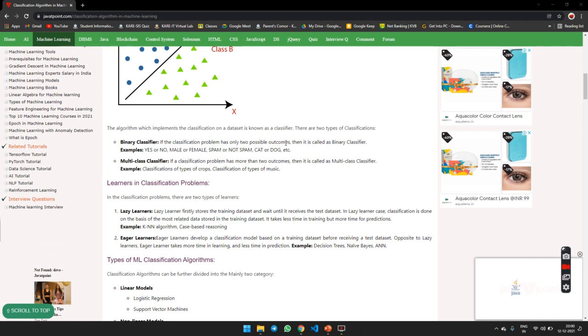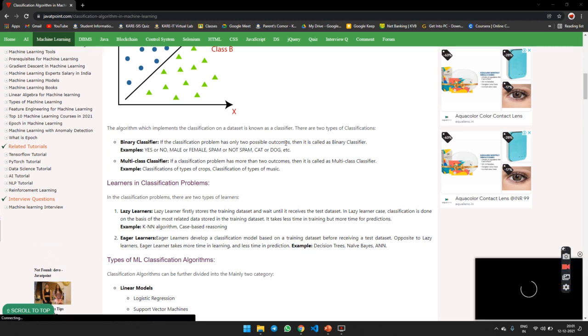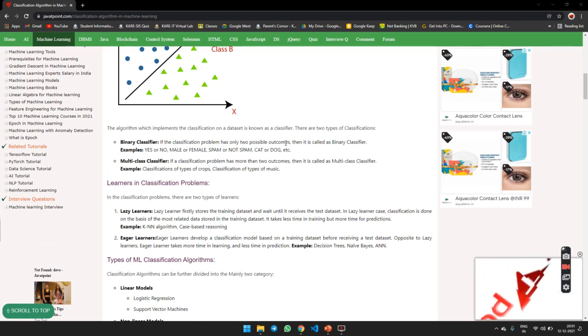First, binary classifier. If the classification problem has only two possible outcomes, then it is called a binary classifier: yes or no, male or female, spam or not spam, cat or dog, etc. A multi-class classifier is when the classification problem has more than two outcomes. For example, classification of types of crop or types of music is a good example of a multi-class classifier.